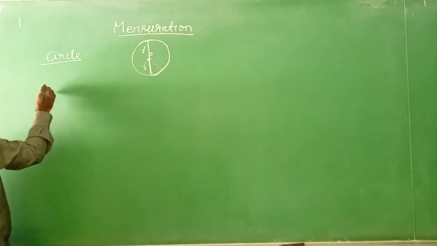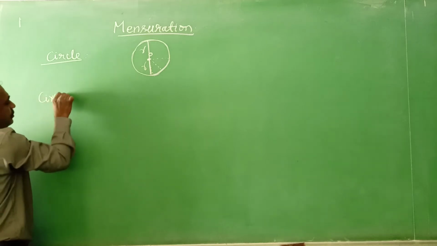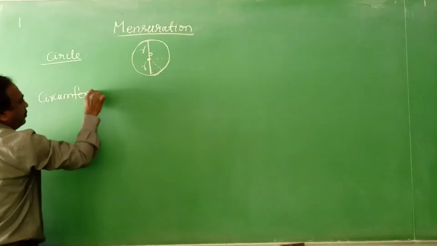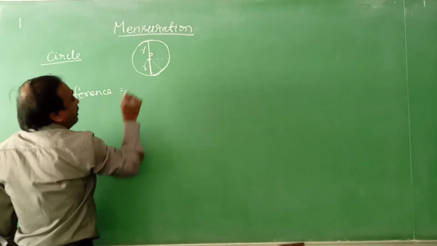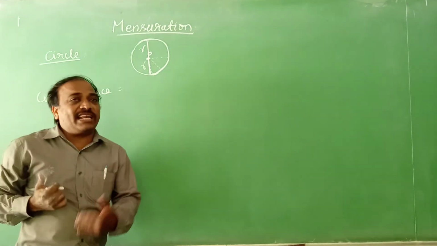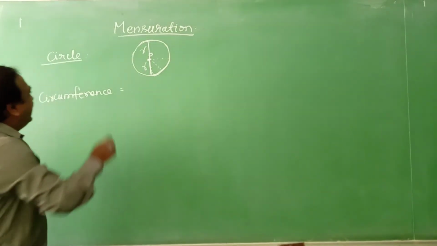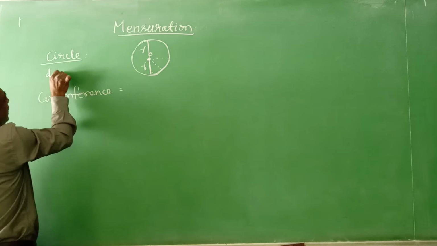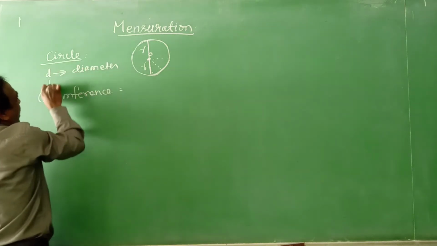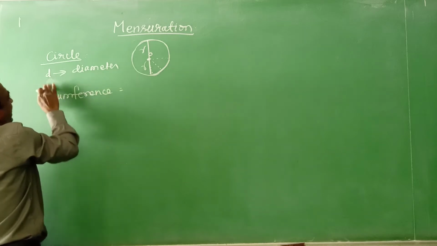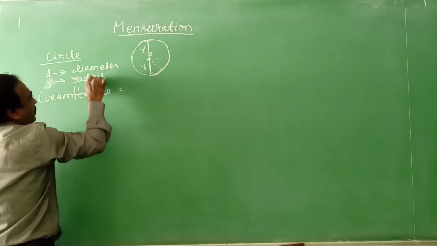Now, when it comes to the circumference of the circle, we can use the diameter directly. D is the diameter and R is the radius.